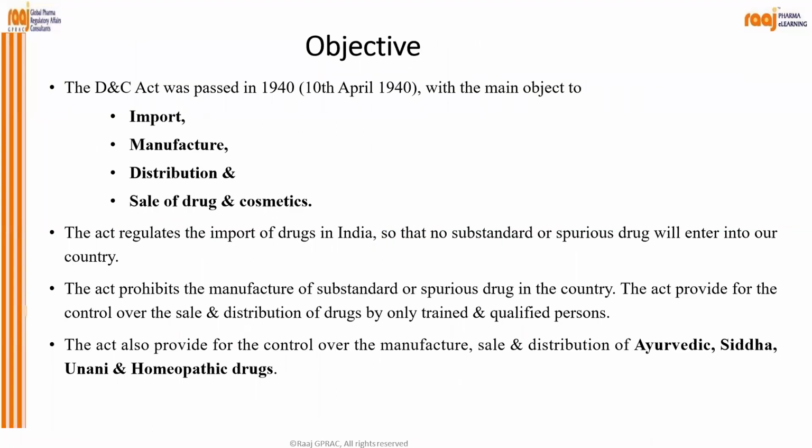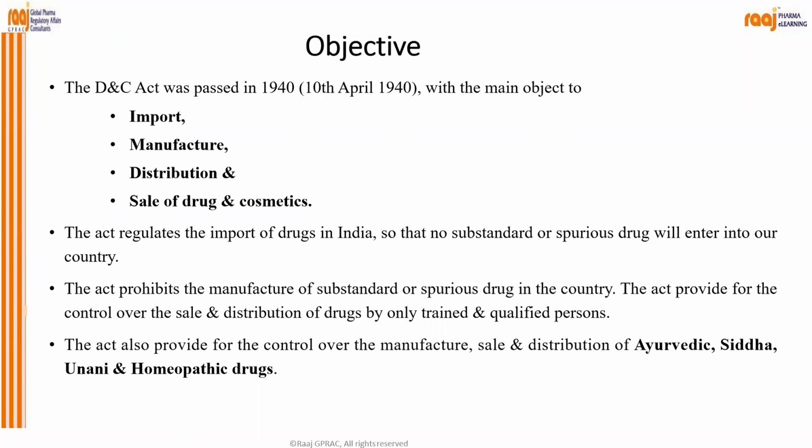Okay, what was the main objective of the Drugs and Cosmetic Act 1940? First of all, it was passed on 20th of April 1940, and the main objective was what? To import, manufacture, distribute, and sell drugs and cosmetics. Correct? And this Act regulates the import of drugs in India so that no substandard or spurious drugs will enter our country. Okay, that means this Act prohibits manufacture of substandard or spurious drugs in the country.